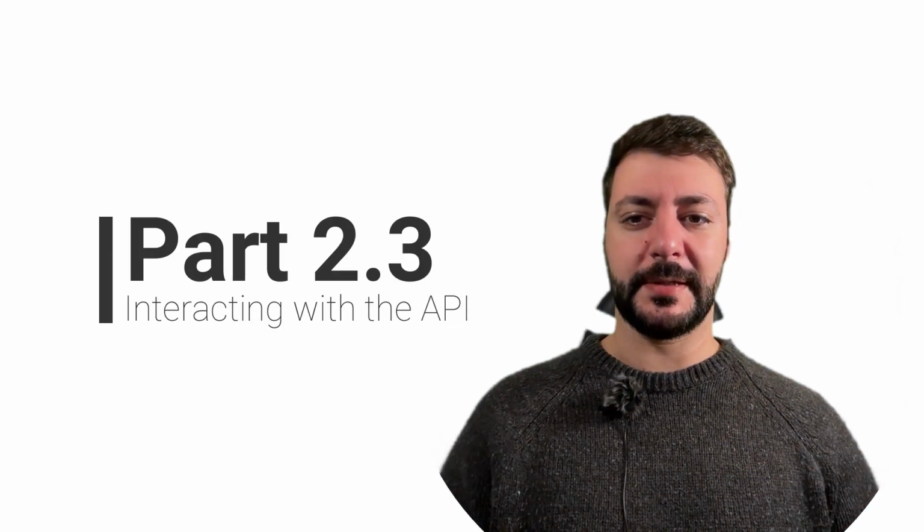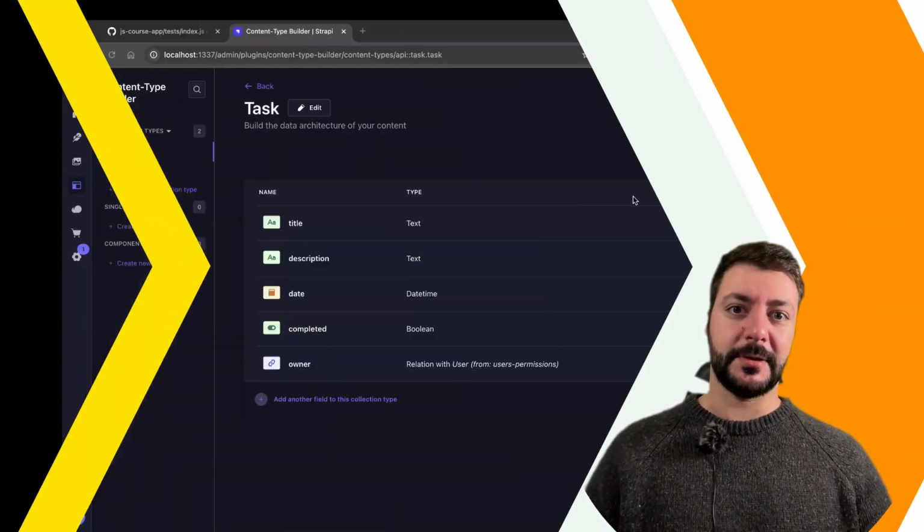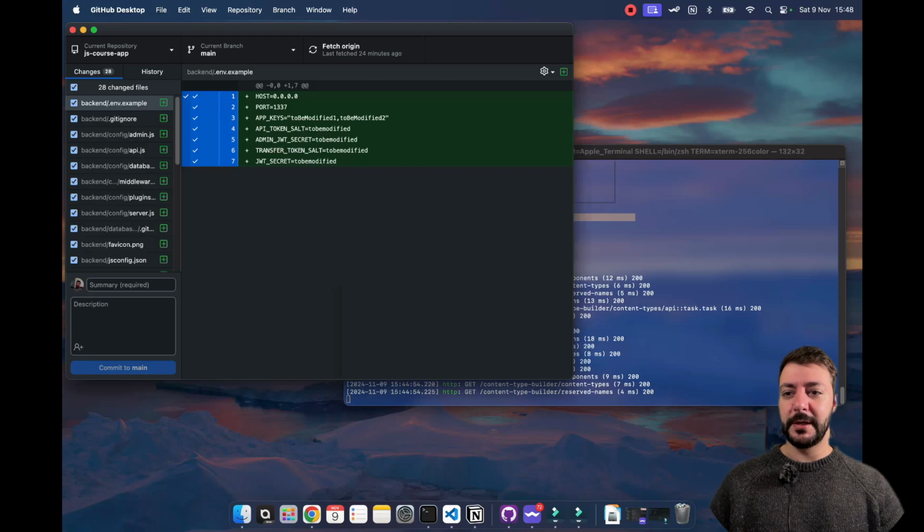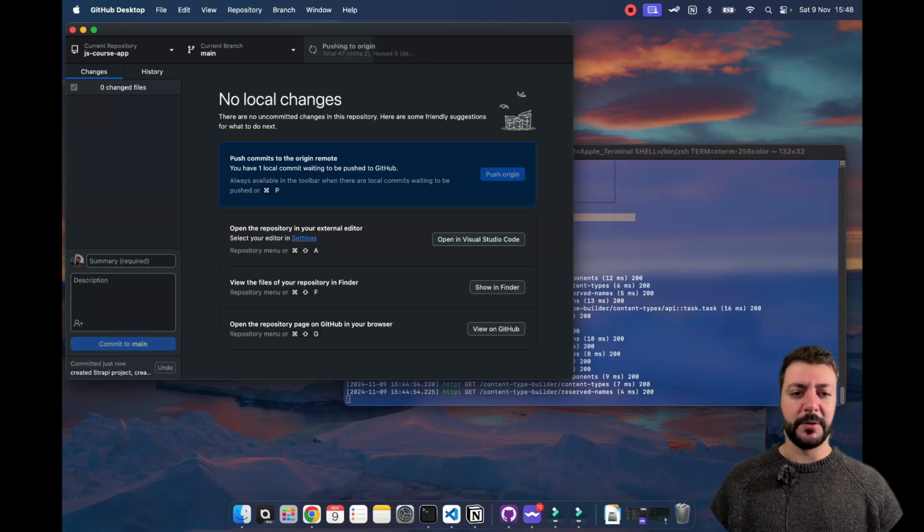After we created this task content type, let's actually commit our changes to GitHub, and then we'll see a little bit of the rules. So here on GitHub, we'll see that there's a bunch of them. So we're gonna say we created the Strapi project, and we created the task content type. Fantastic. Then we commit and we push.